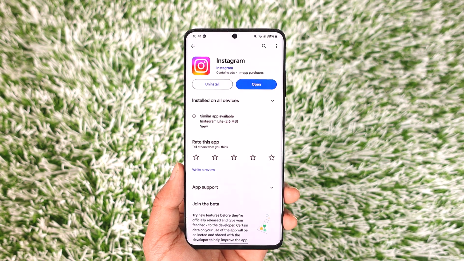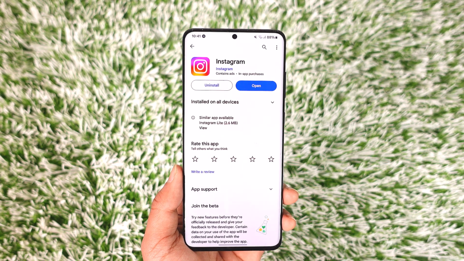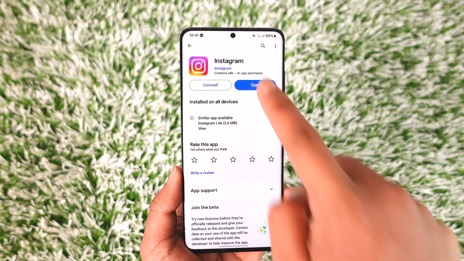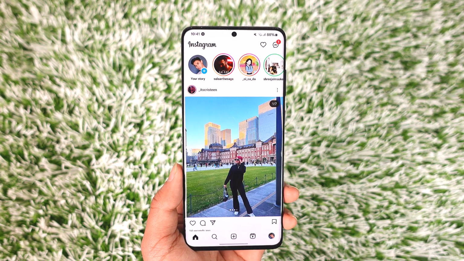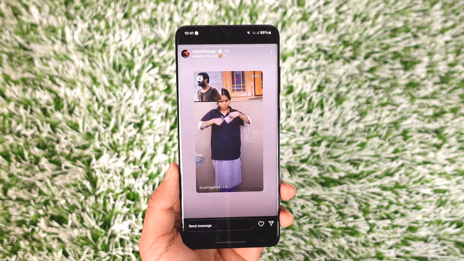In today's video, I will guide you through the steps on how you can solve it if Instagram says that this story is unavailable. So make sure to watch the video till the end. So let's say that you open up Instagram and then you go to someone's certain story, but then it simply says that the story is not available.